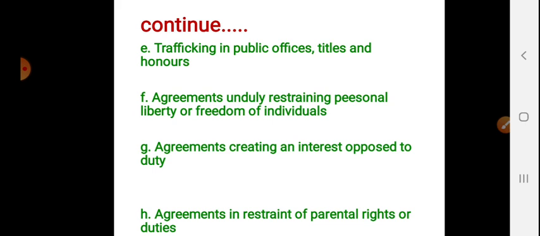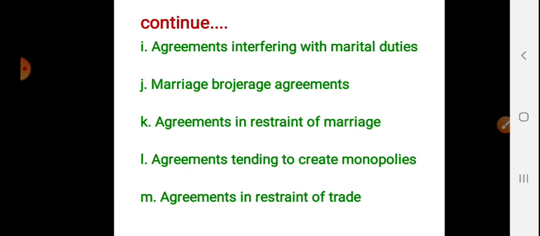Next, agreement interfering with marital duties. Marital duties is nothing but, any agreements which are for the separation of the husband and wife, okay. Agreements which would interfere with the marital duties are void for being opposite to public policy. For example, an agreement to lend money to a woman to enable her to get a divorce and marry the lender is void, okay. Or an agreement that the husband would always stay at the father-in-law's house and that the wife could never leave her parents' house is void, right?